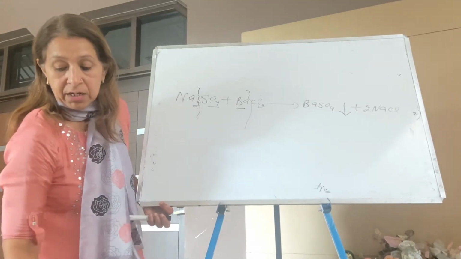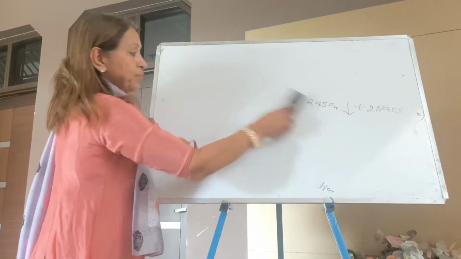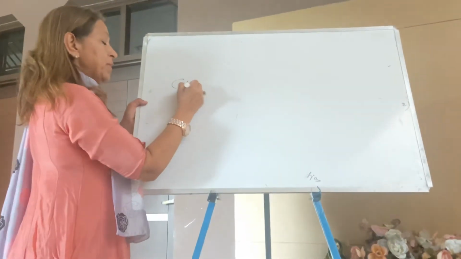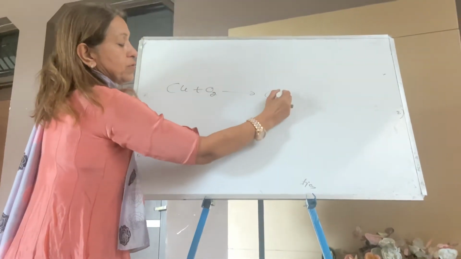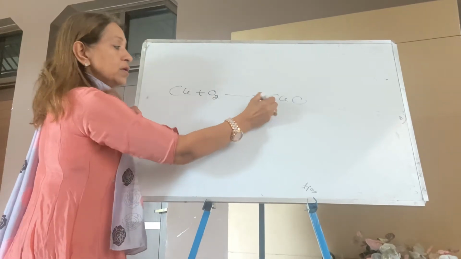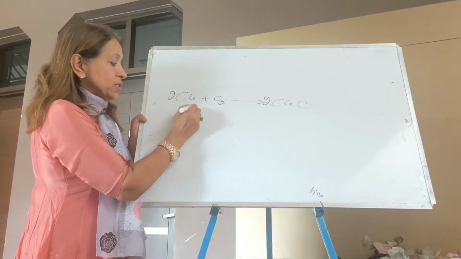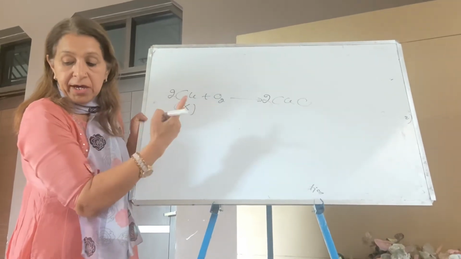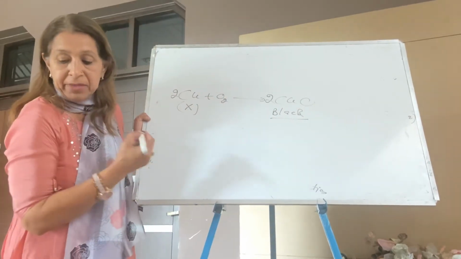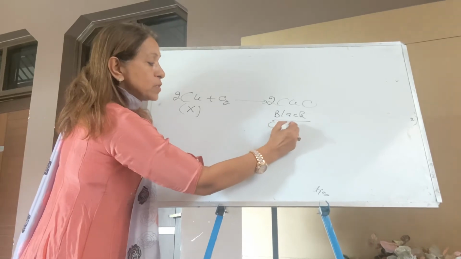Question number 17: a shiny brown colored X on heating in air becomes black. That is copper and oxygen. When heated, it reacts with air; you can balance this equation. A shiny brown colored compound X is copper. On heating in air it becomes black, this is the black colored compound, copper oxide. Name the element X and name the black colored compound. The black colored compound is copper oxide.